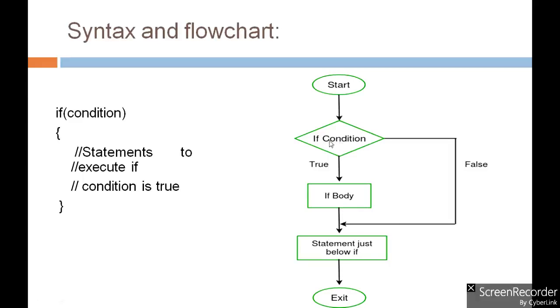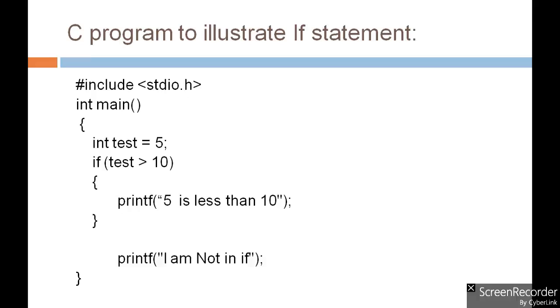If the condition becomes true, then the body of the if statement will be executed, and after that it will go to the next statement after the if block. But if the condition is false, then the body of the if statement will not be executed, it will be skipped, and directly the statement after the if statement will be executed. So this is how the if statement executes.